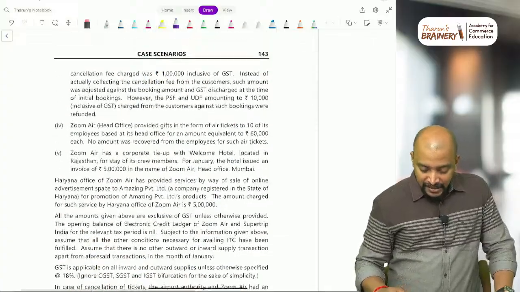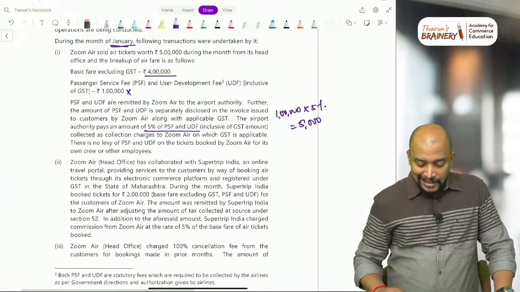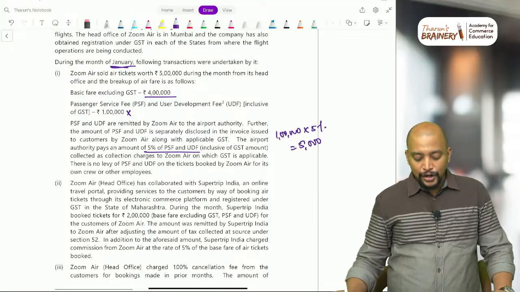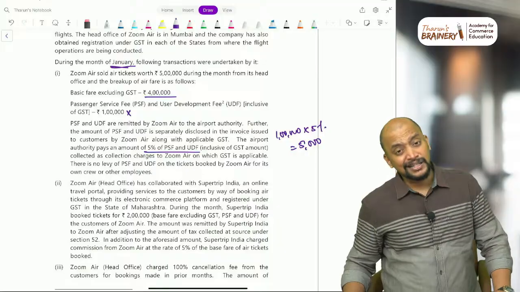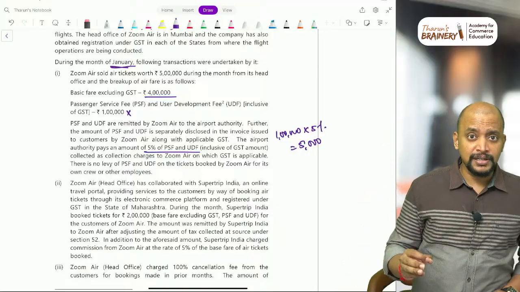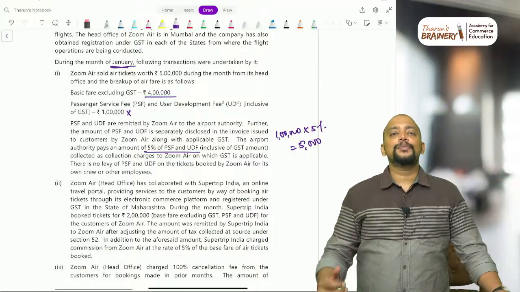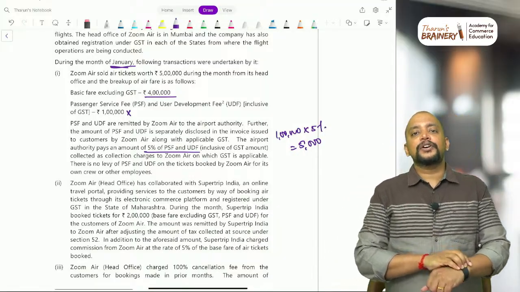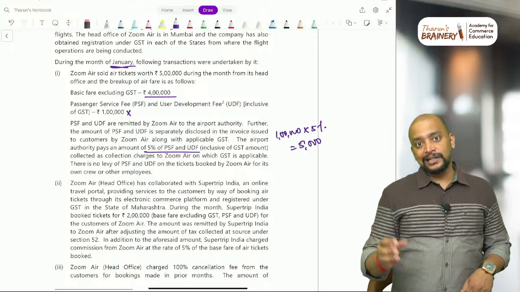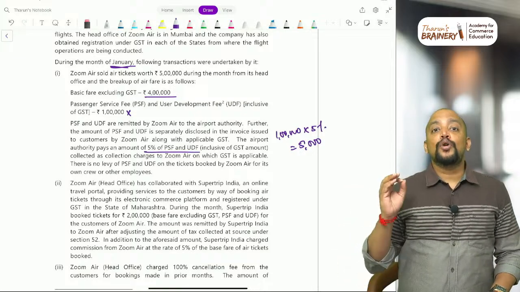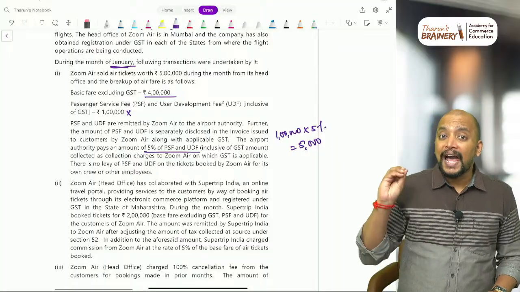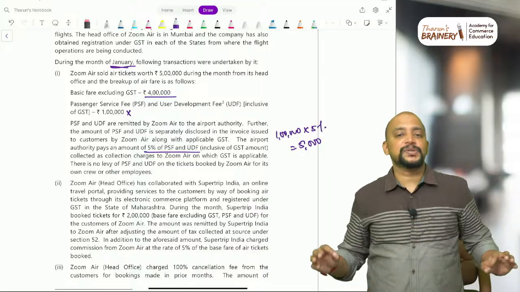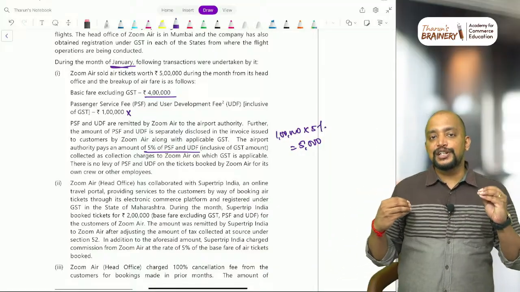Okay, now, continuing further, here Zoom Air head office has collaborated with Supertrip India, an online travel portal. Now tell me whether transportation of passengers by way of airlines through an e-commerce operator will attract 9 subsection 5? No. Generally, transportation of passengers through any motor vehicle is coming under 9(5), but motor vehicle does not include airlines or railways. So due to that reason, it will not come under 9 subsection 5. So the liability to pay GST is only on the supplier.